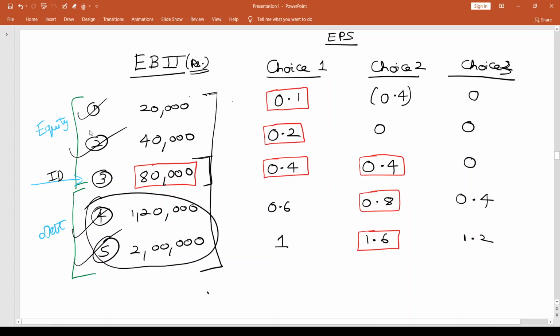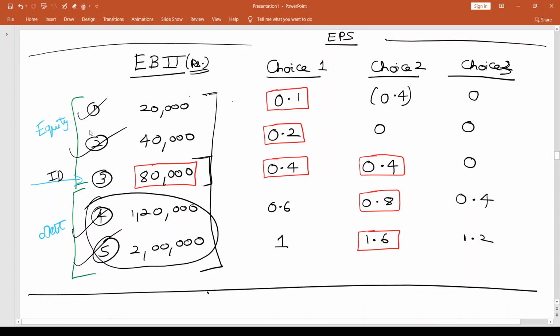So the level at which you're operating, the level of operating profit at which you're operating, that definitely has something to do with the source of financing. Up to a certain level, going in for debt is not justified. After a certain level, you should go in for debt to take the advantage of leverage and have a higher EPS for shareholders. So this is an analysis. In one slide, you can see all that we have done, and we can see what's going on and what is the conclusion that we can draw.